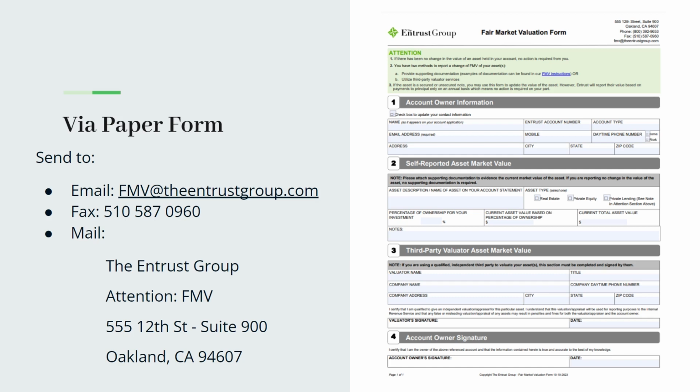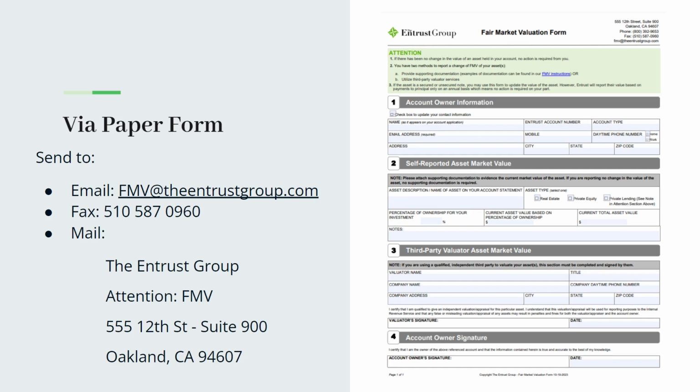Current asset value based on percentage of ownership. In most cases, it should match the current total asset value. But in instances where, let's say you have a property in your account and your IRA only owns 50% of it, this is where you want to put in, let's say the property value is $500,000 and your IRA owns 50% of that property. This is where you want to go ahead and enter $250,000 under current asset value based on percentage of ownership. And then the current total asset value is the total value of the property, which you would put $500,000.